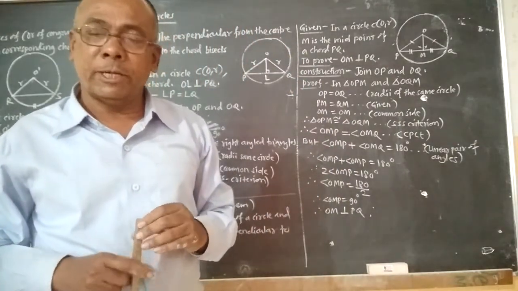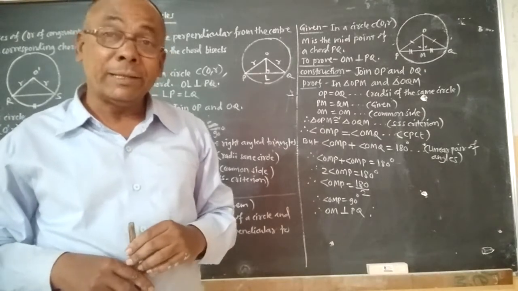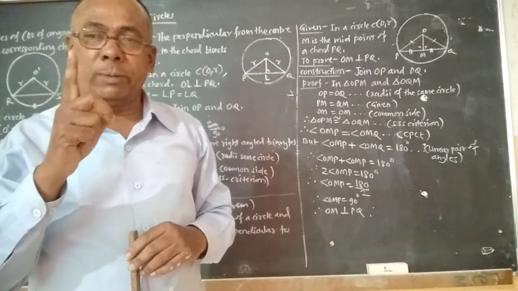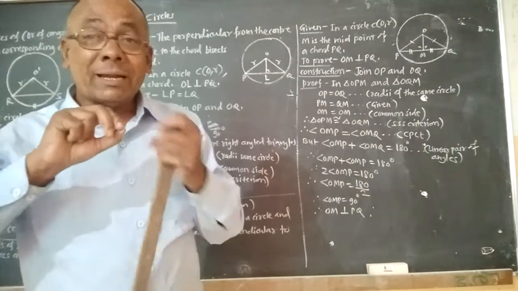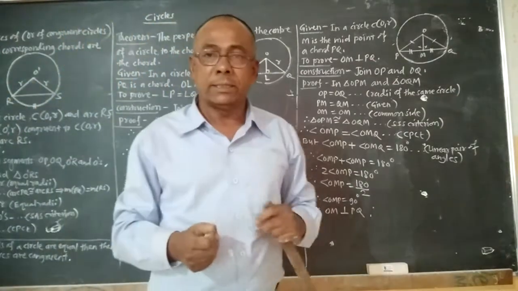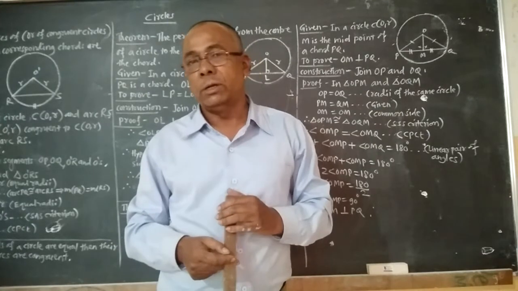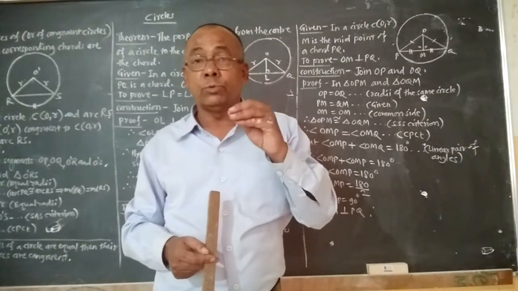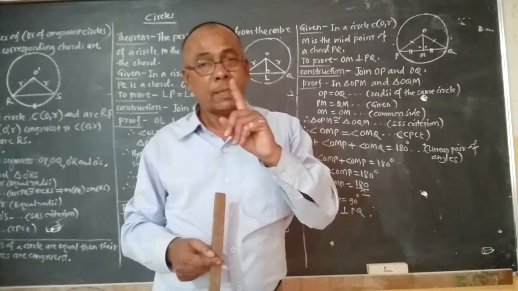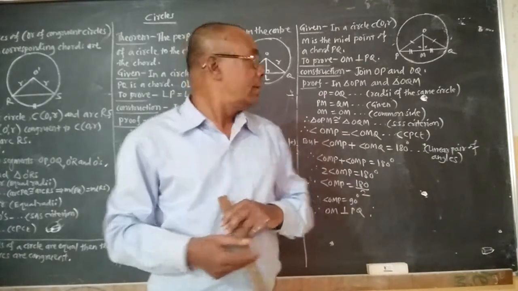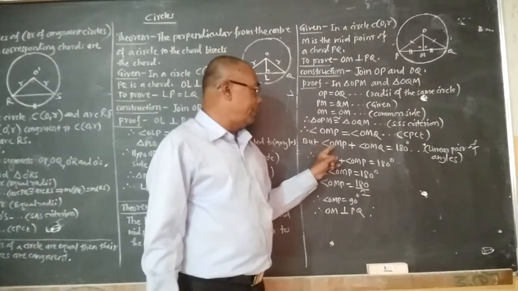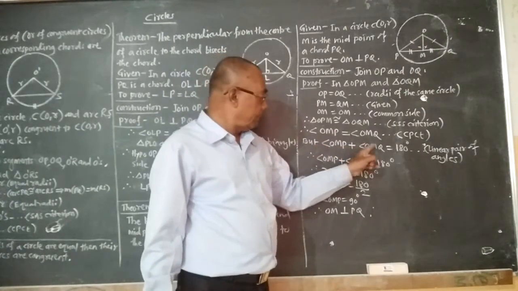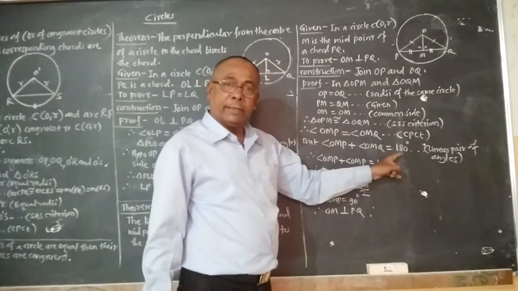We know the definition of linear pair of angles, that if the two angles have one side common and remaining two sides are opposite rays, then they are called linear pair of angles. And we know that the sum of the two angles which are linear pair is always 180 degree, and therefore angle OMP plus angle OMQ is equal to 180 degree.